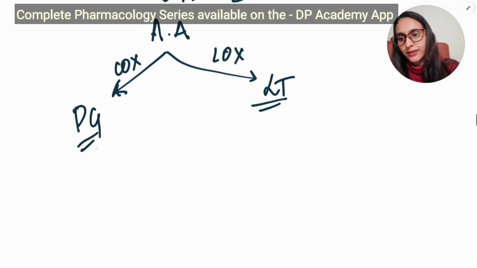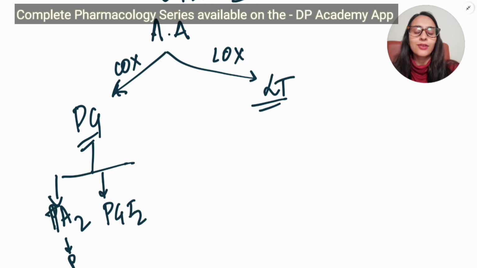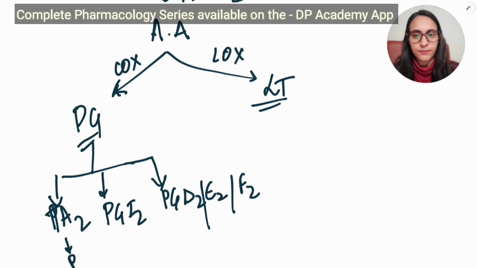Among the prostaglandins, we have different types like thromboxane A2, which acts on platelets, prostaglandin I2, which acts on the endothelium, and prostaglandin D2, E2 or F2, which act on other systems.